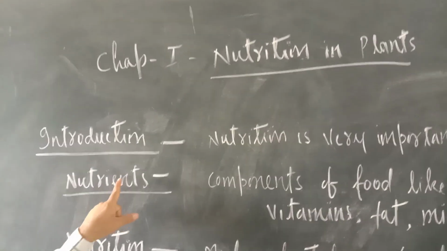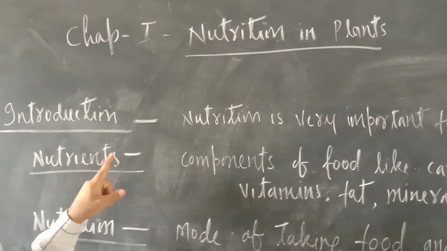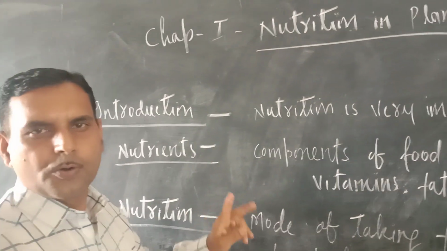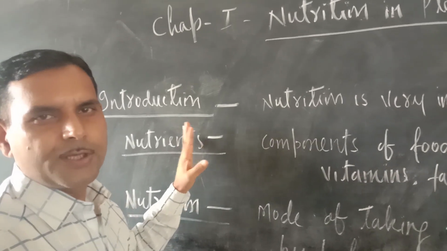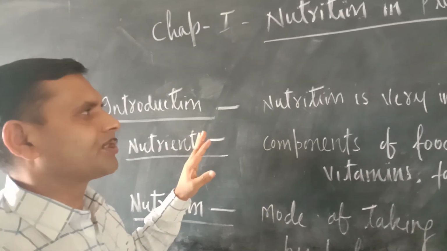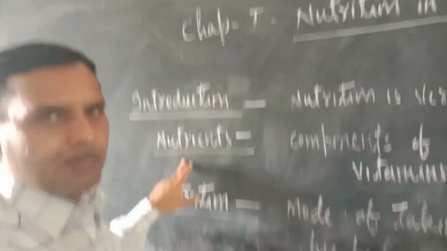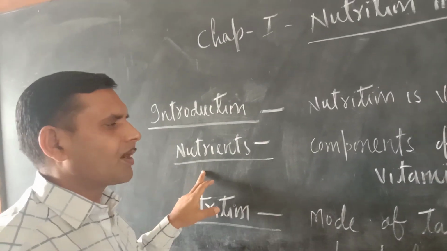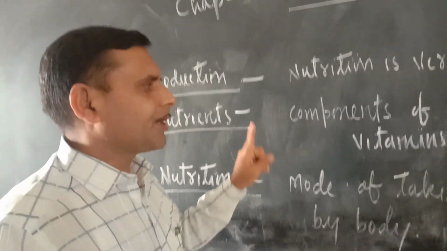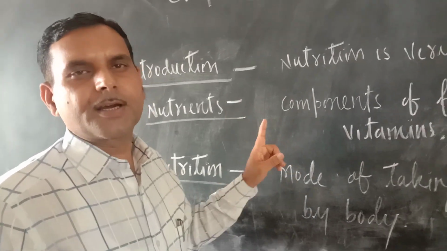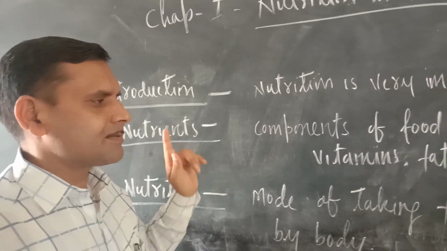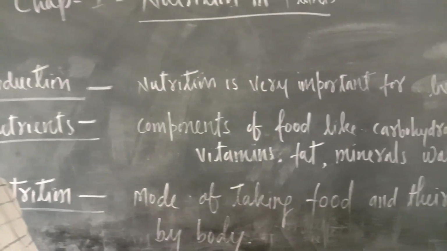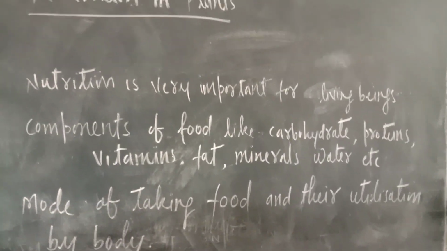Without nutrition, living beings cannot survive. And as you know, living beings means plants and animals. So here we will discuss the nutrition in plants. Number one thing is, what are nutrients? Nutrients are nothing but the components of food like carbohydrates, proteins, vitamins, fats, minerals, water, etc.